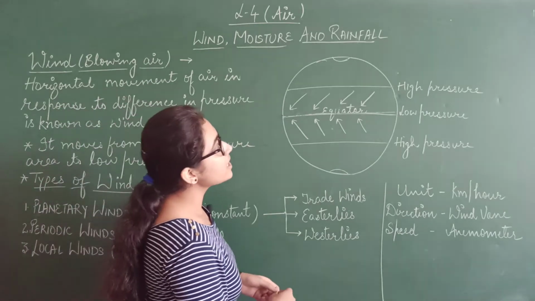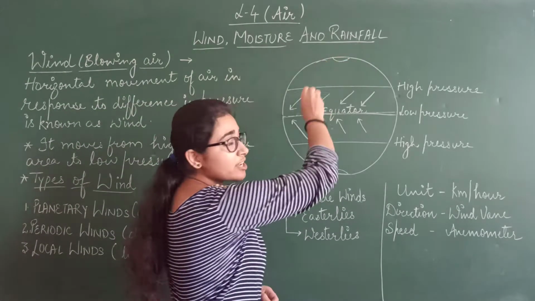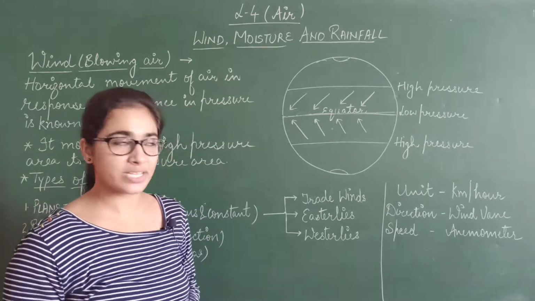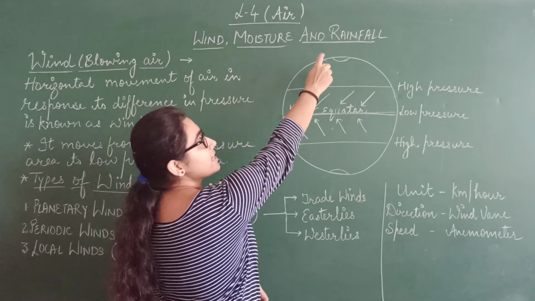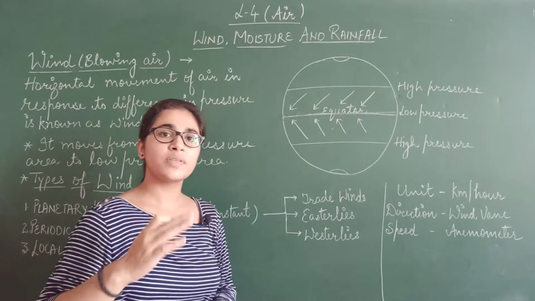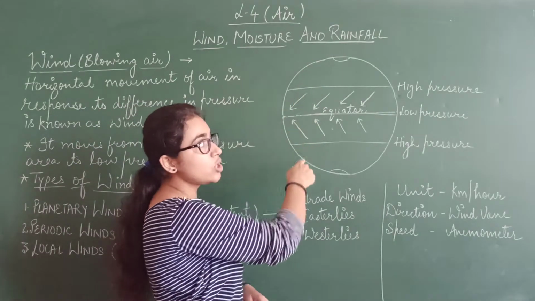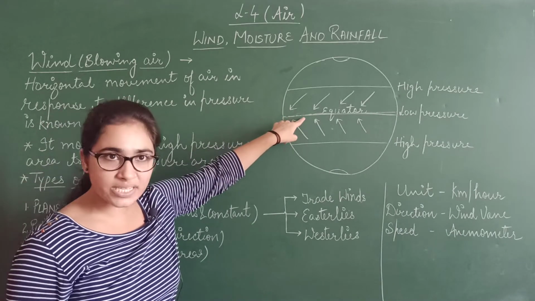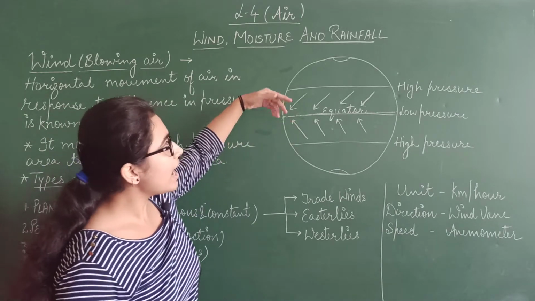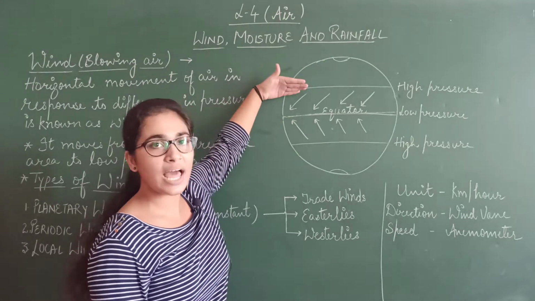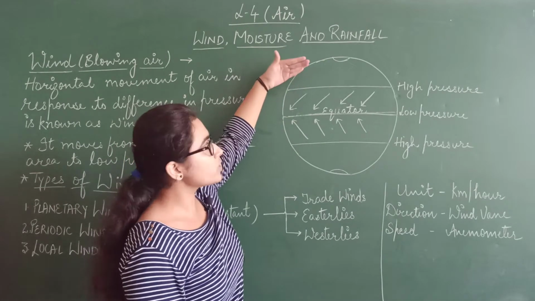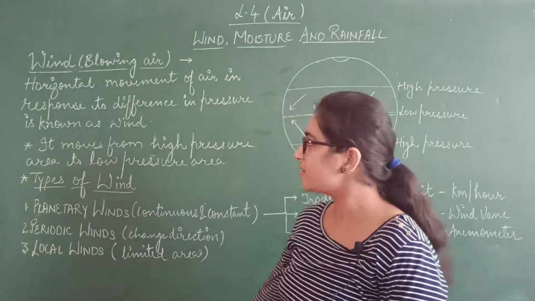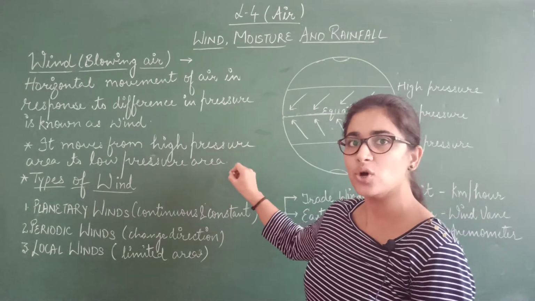Now what will happen? The polar air, which is very much colder, will sink downward to the equator, because that is more in weight. So here the air will be lighter, and at these points the air will have more weight, so it will sink down. So the air will move from high pressure to low pressure. As we have studied here, at equator the air will be warmer, it will rise up, and at polar areas or at subtropical high pressure belts the air will be colder, so it will come down. So air is coming down from high pressure to low pressure. That is the feature of the air, that it moves from high pressure area to low pressure area.